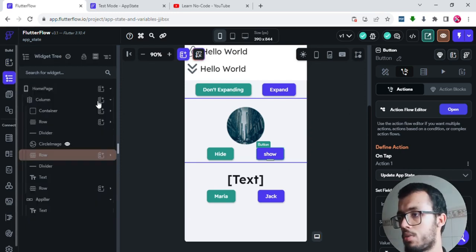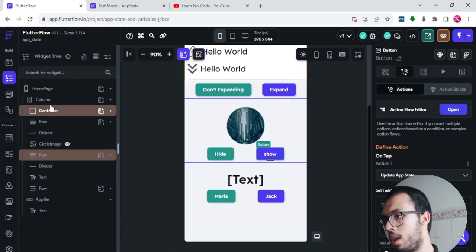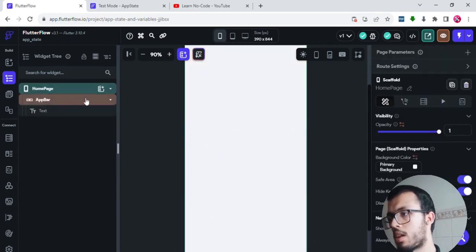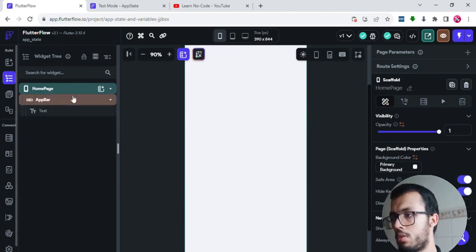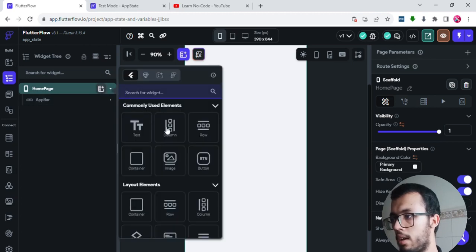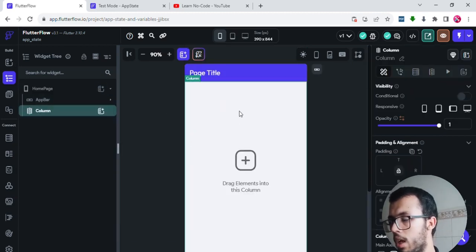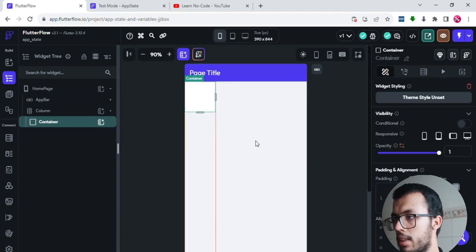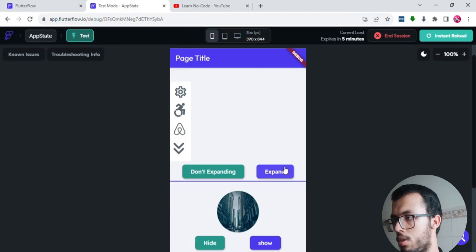So I will delete everything here, and then I will start from scratch. Basically here we have the home page. I'm not going to go into details because we saw this in many other episodes. So I will add a column. Inside that column, we had that container with 4 rows and 4 icons and 4 texts. So let's add that container, and that container had something below that. So we had this container, so I'll expand that.